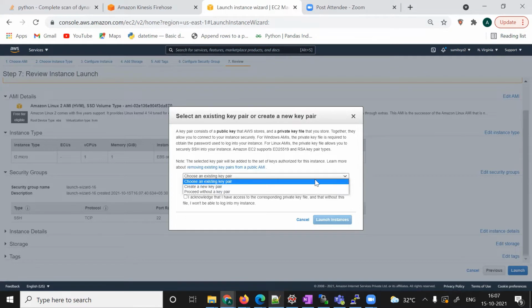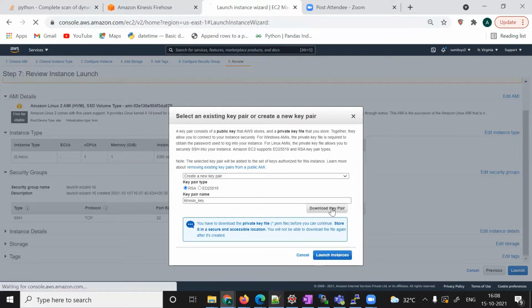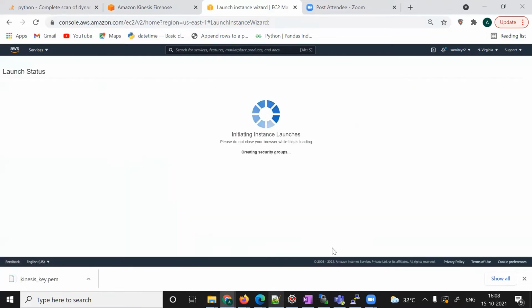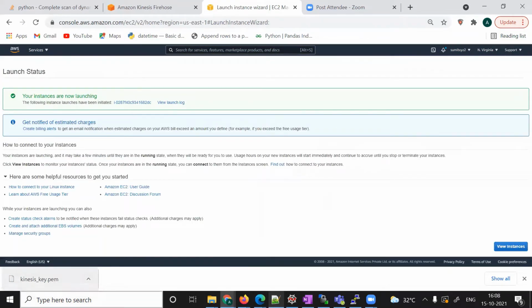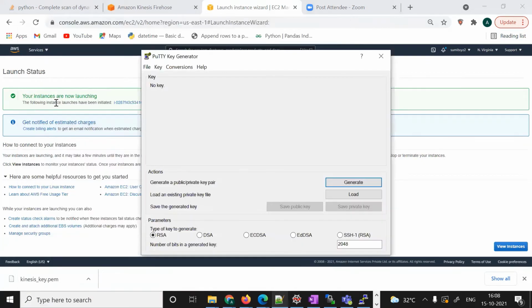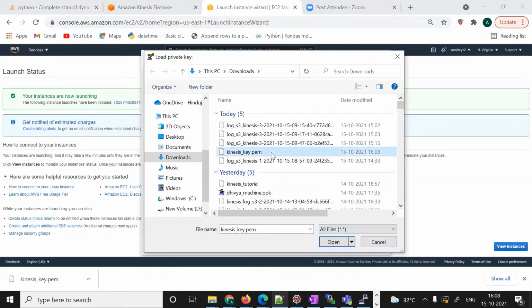I'm going to create a new key pair, named Kinesis key. Okay, download it, and then launch instances. Meanwhile, while it launches, I will create a PPK file from this PEM file. We have to go to PuTTYgen and load that Kinesis PEM file.